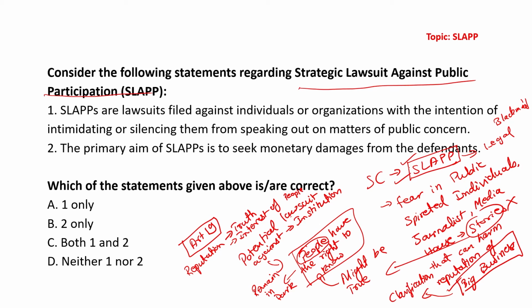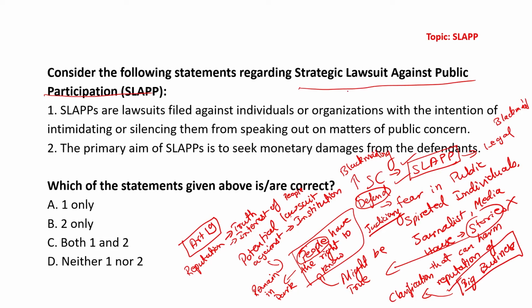Can such litigations be stopped? Absolutely not, because everyone has the right to defend themselves and their reputation. But then it becomes the duty of the judiciary to look into which lawsuits are for the purpose of defending reputation and which are for the purpose of blackmailing the journalist. That has to be understood by the judiciary. So the judiciary has to play a crucial role. Let us now look at the options provided.